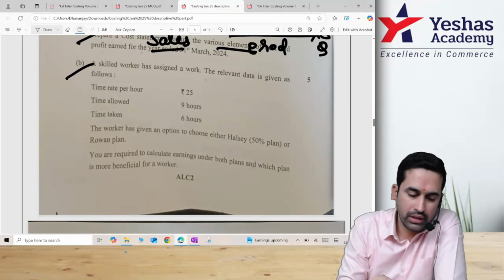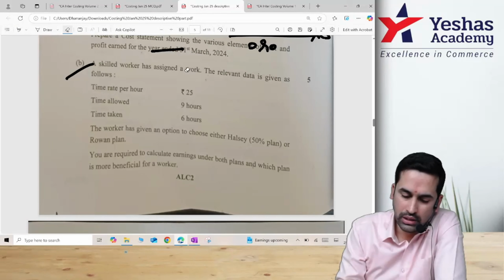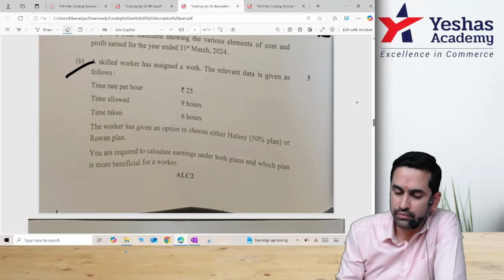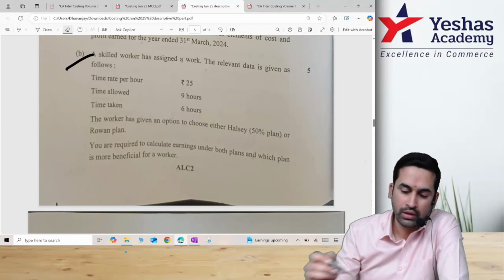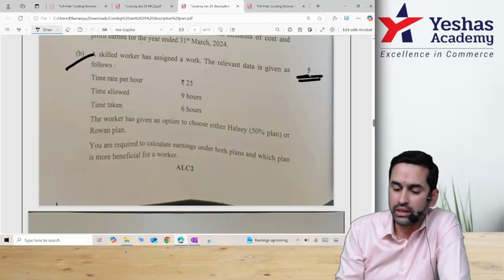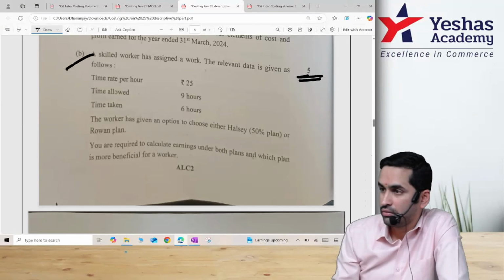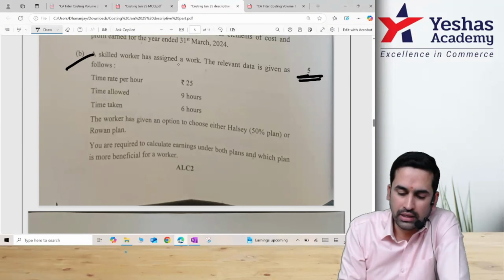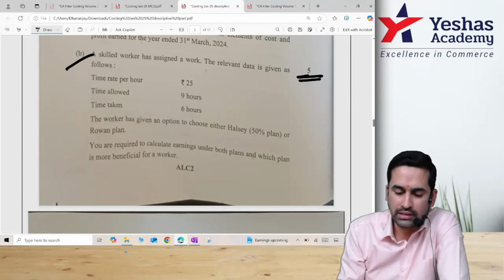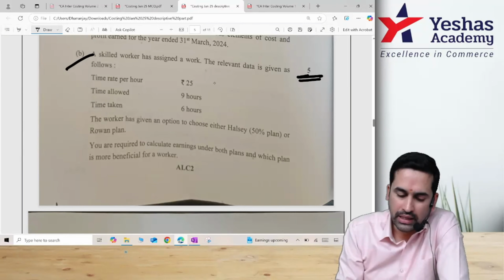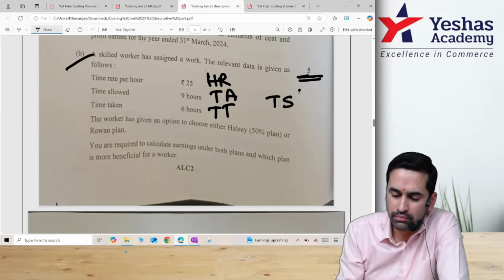This one is, according to me, the easiest question in the entire paper. They want this to be done for 5 marks. They said a skilled worker has been assigned a work, relevant data, time rate is hourly rate, time allotted, time taken. Difference between these two is time saved.